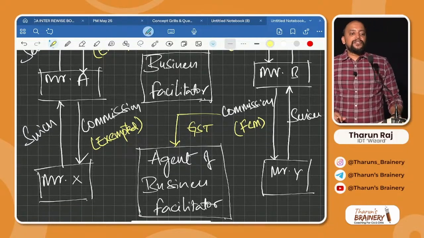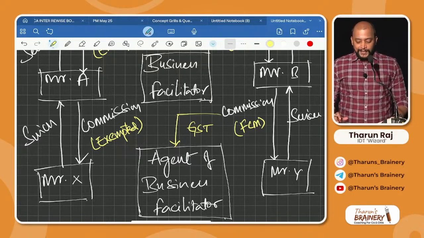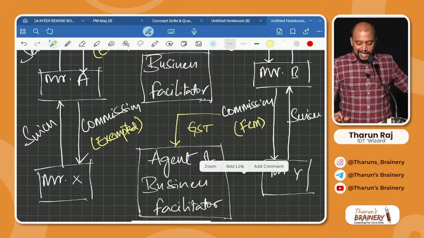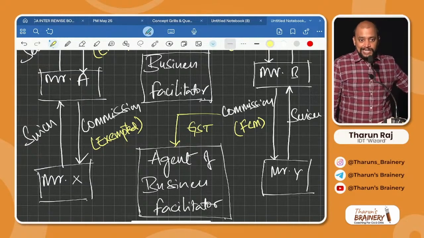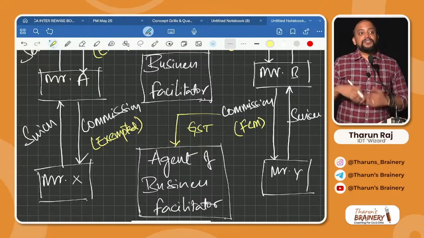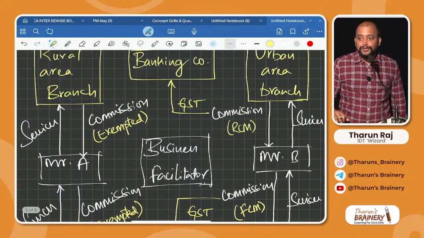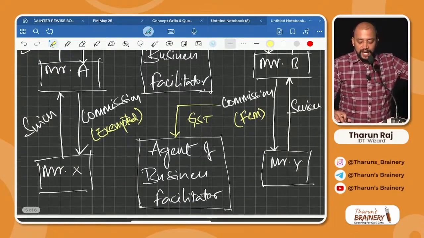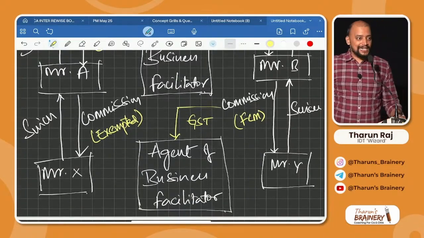Now, from this you can conclude two points. Business facilitator or agent of business facilitator earning commission from rural area is exempted, and the business facilitator will never pay GST on their outward supplies and inward supplies. On their outward supplies, who is paying? The banking company is paying. On their inward supplies, who is paying? The agent of business facilitator is paying.